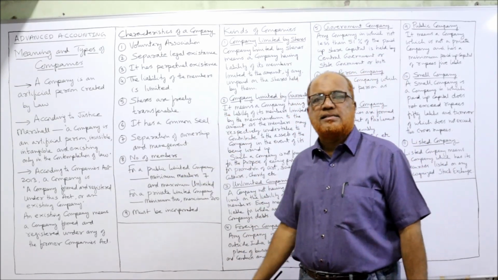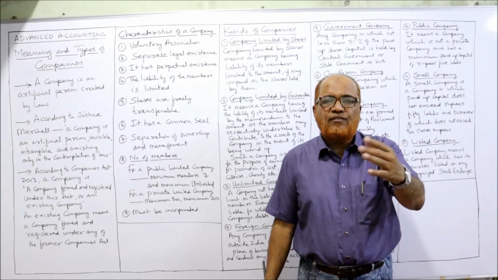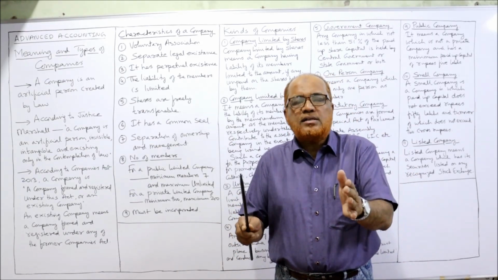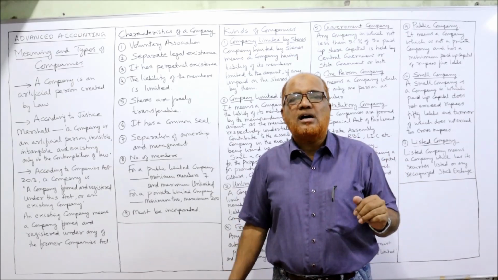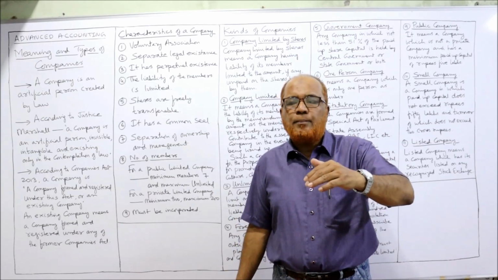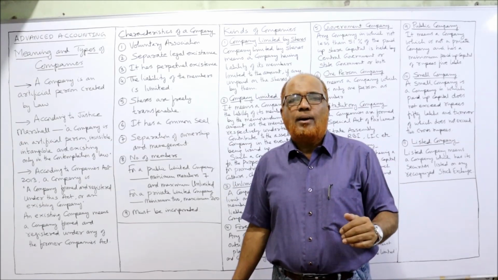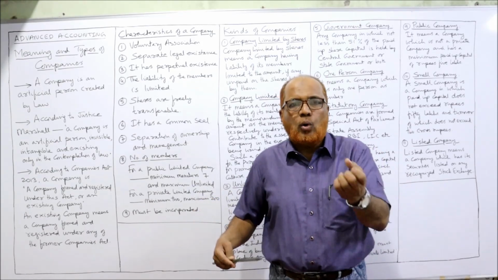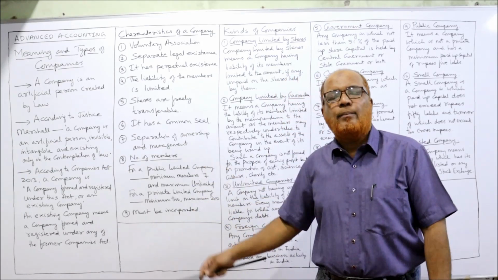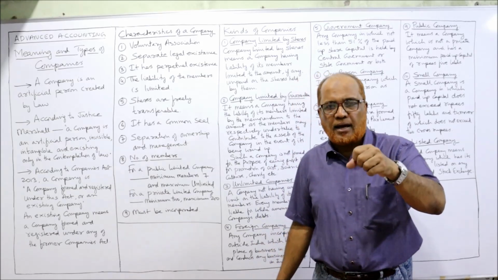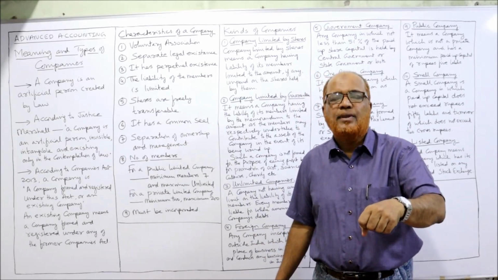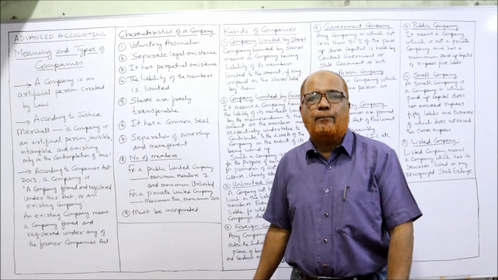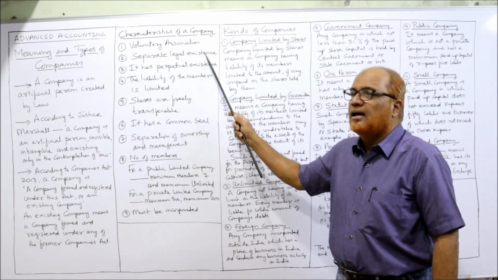Secondly, separate legal existence. A company is different from its owners. Owners and company are different. Owners are natural persons, a company is an artificial person. Just like a person can enter into contracts by purchasing items, selling items or holding items, similarly, a company can purchase assets, hold items and enter into contracts in its own name. That's why it has a separate legal existence.